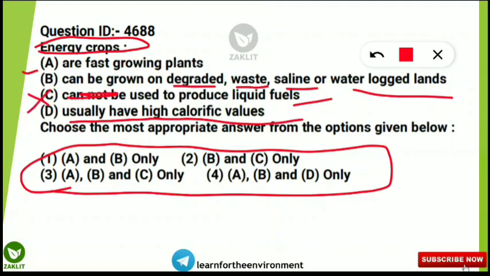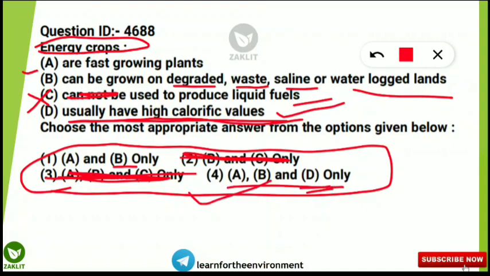So C is eliminated. So C eliminated means option 2 will not be correct. Option 3 will not be correct. So now one option here we have, that is A, B, D, and one other is A and B only. So D we will check. It is mentioning usually have the high calorific value. This is a correct statement. That means energy crops are having high calorific value. That's why they are used as the liquid fuels, that is biocrops you can say. And here you have to comment me what are the examples of biocrops. If you know, you can comment in the comment section. Let's see who is able to correctly answer. So here option 4 will be correct. A, B and D statements are correct regarding the energy crops.